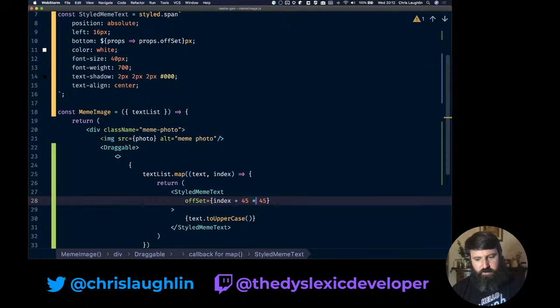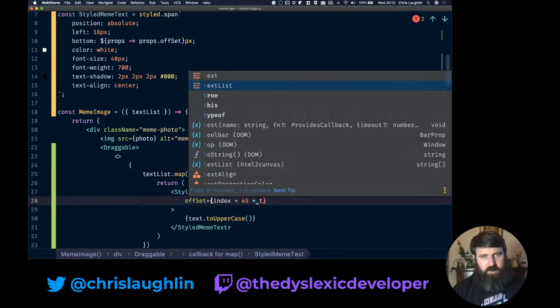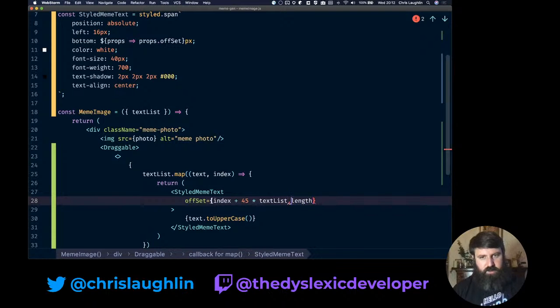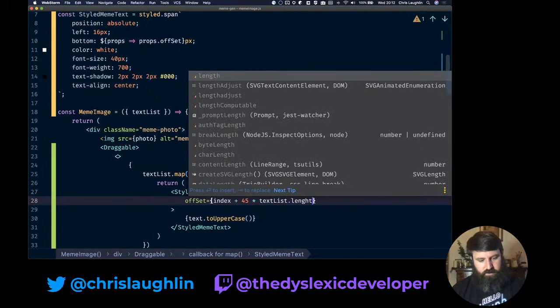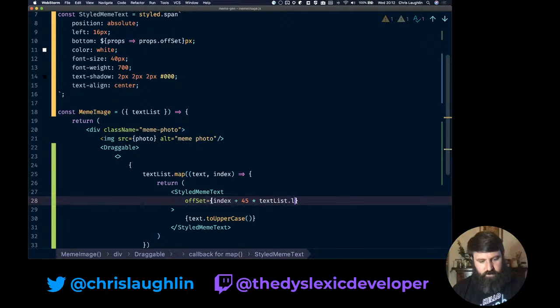Index plus 45 times the count maybe. Because I want to say it's first 45, second whatever. So times text list dot length. This is very on the fly. Nope.